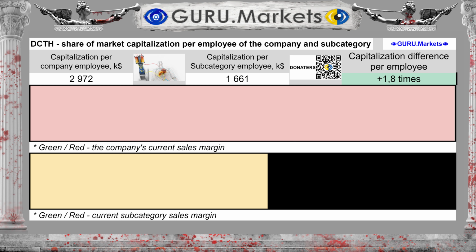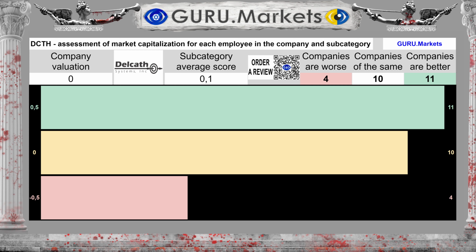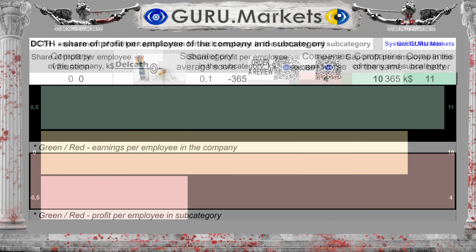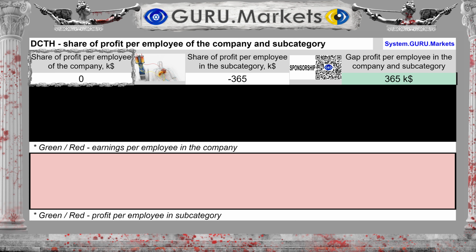The amount of market capital for each employee of the company is equal to $2,972,000, whereas for the subcategory $1,661,000. The difference between the subcategory average and the company's performance is 78.9%. Estimation of the company's market capital per employee in comparison with indicators in the subcategory: Tolerable, 0 points.